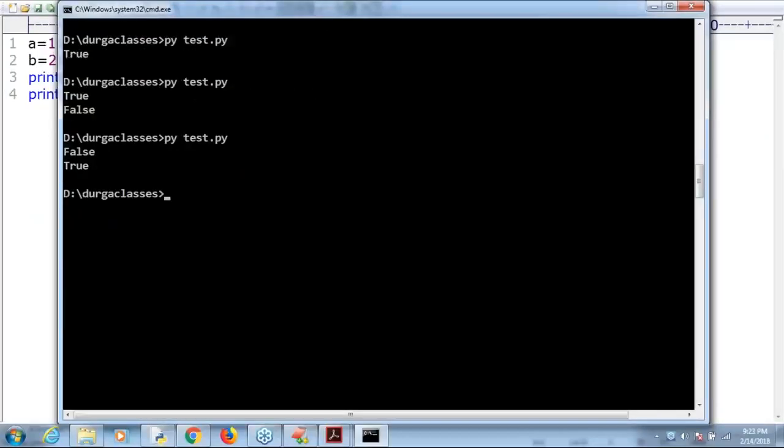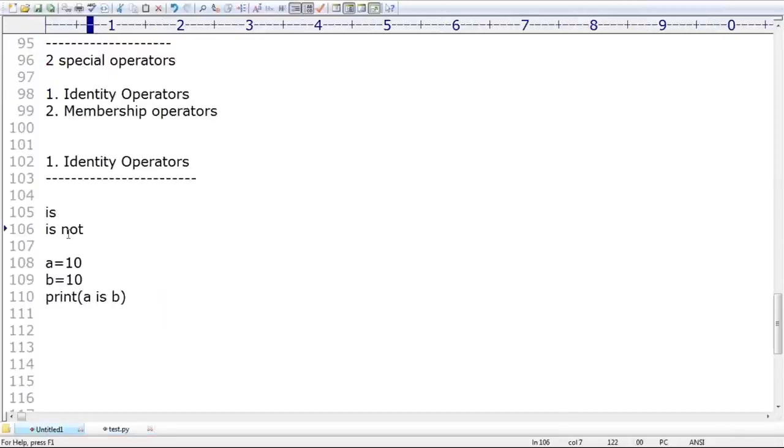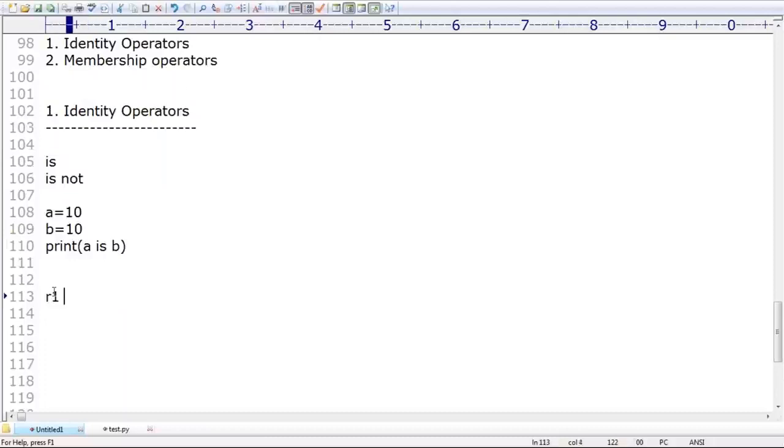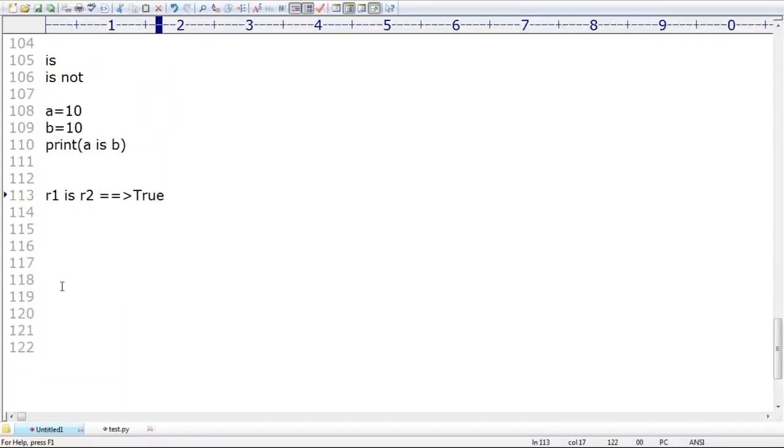Clear, right? Are you able to understand? Is any explanation required? Okay, that's all. These two operators are by default considered identity operators. Very commonly we are going to use these operators, right? If R1 is R2, when does this return True, sir? Anyone, can you please tell? When is this going to return True? If R1 and R2 point to the same object, then R1 is R2 returns True.